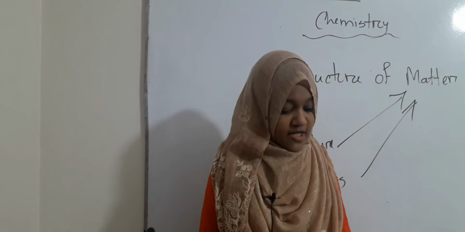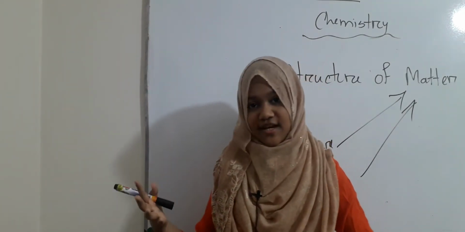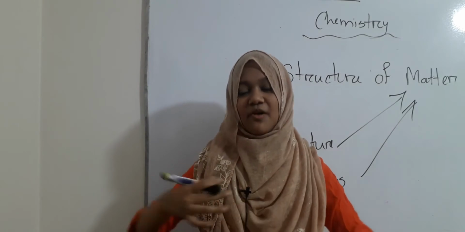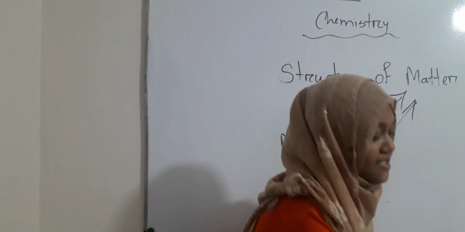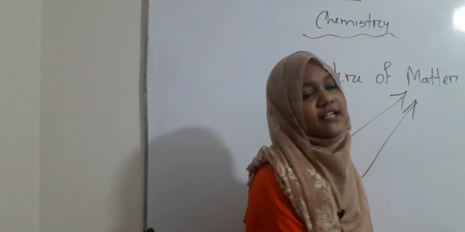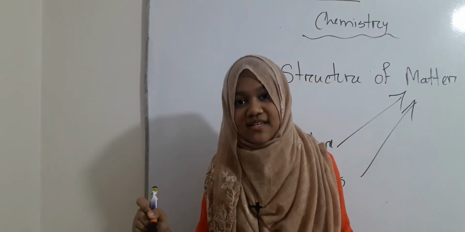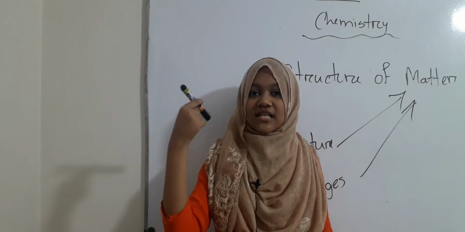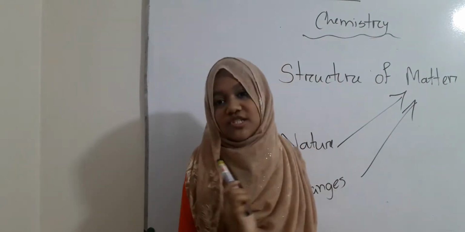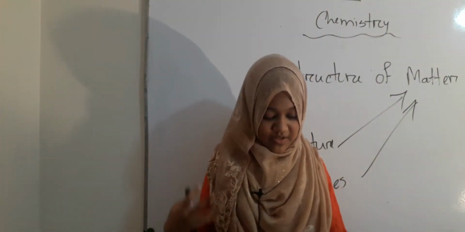Then all matters including animals and objects are its subject. Because it's about matter, right? Everything is matter. My duster is matter. So if everything is matter, then there will be something related to chemistry. Because matter, its changes, then structure, is known as chemistry. So here again the term chemistry comes.